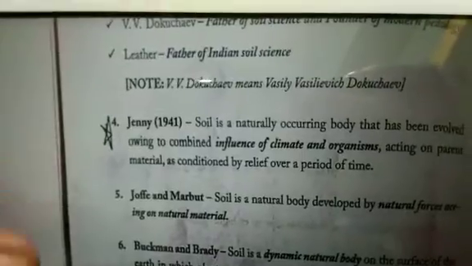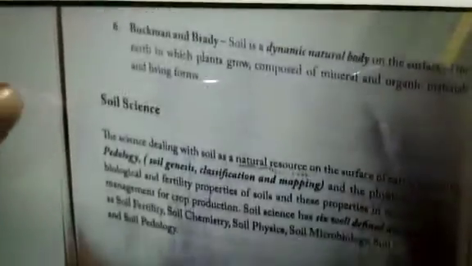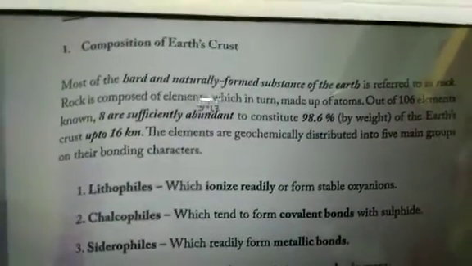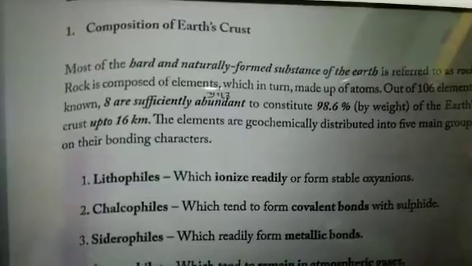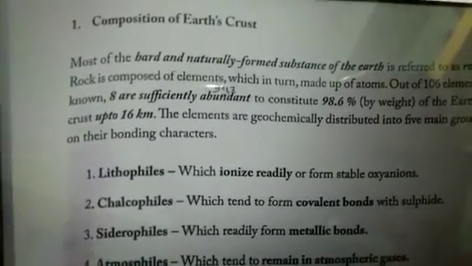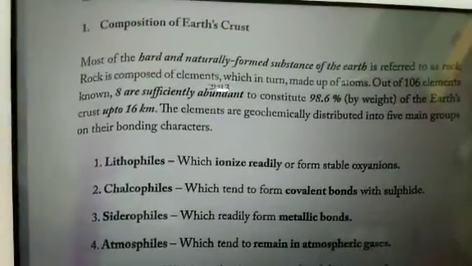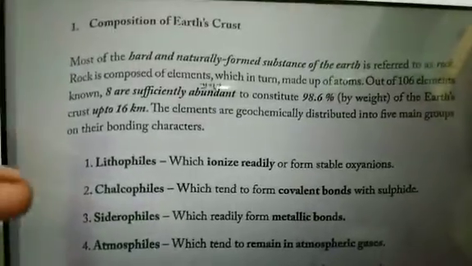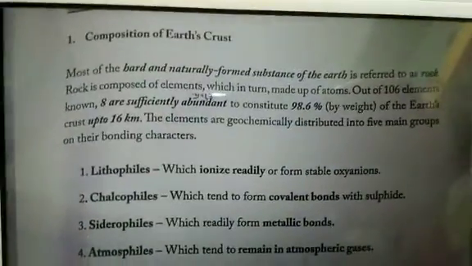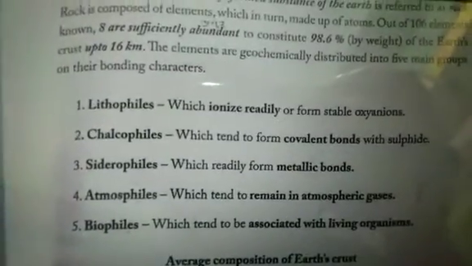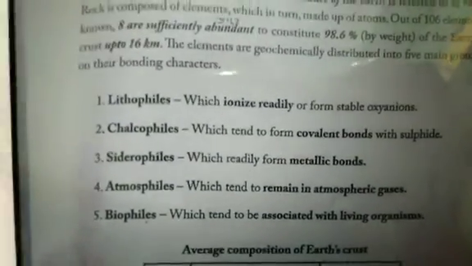These are the definitions in soil science. Now it comes to the composition of the earth crust. If we consider the composition of the earth crust, there are about 106 elements that made the rocks, and among the 106 elements, 8 are most abundant, and they make up about 98.6% by weight.